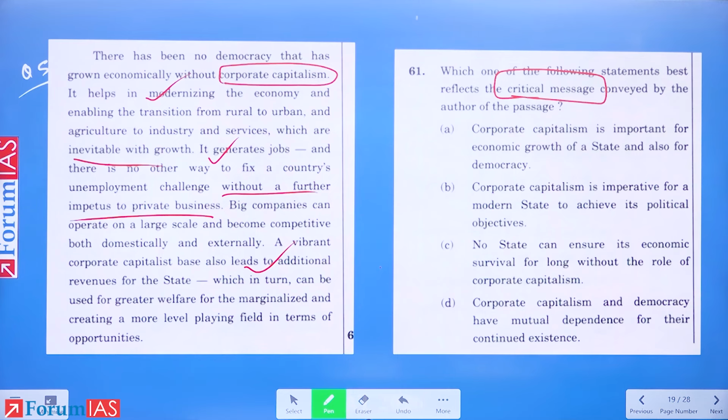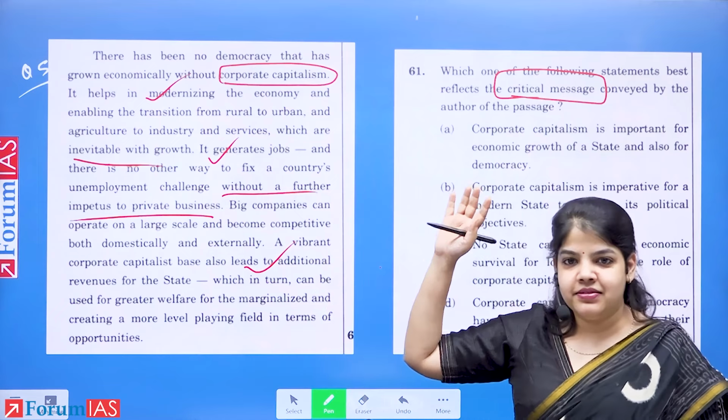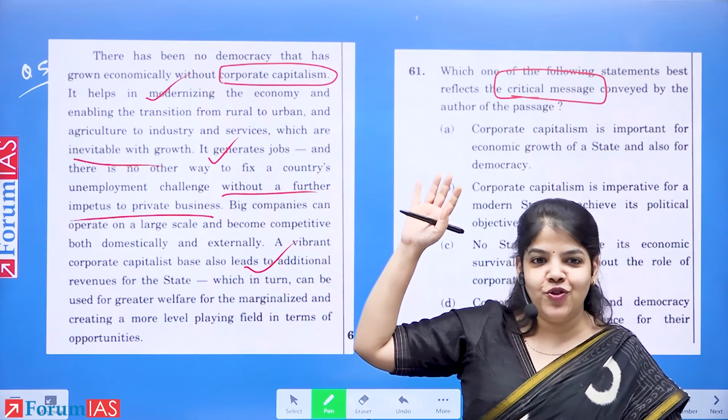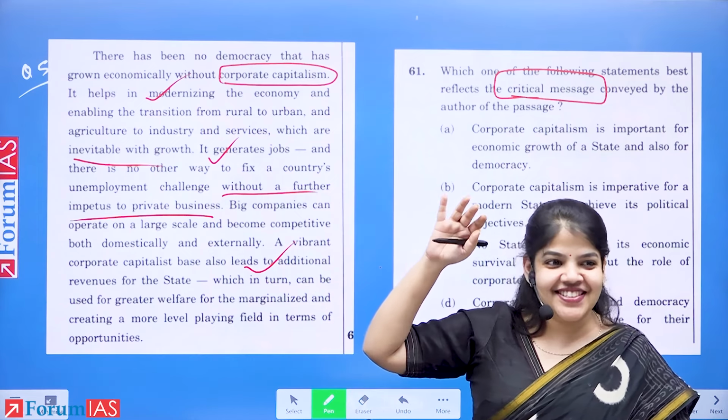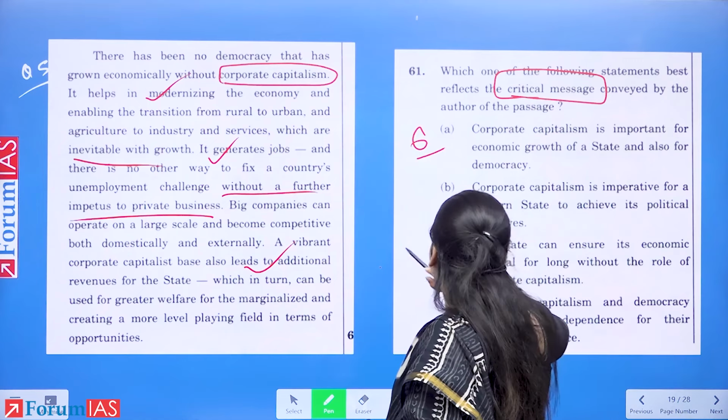Everyone's thought of their answer? How many of you feel the option is A? Only 3, 4. Reluctant 5, 6. Okay. So I'll say 6 of us feel that the answer is A.